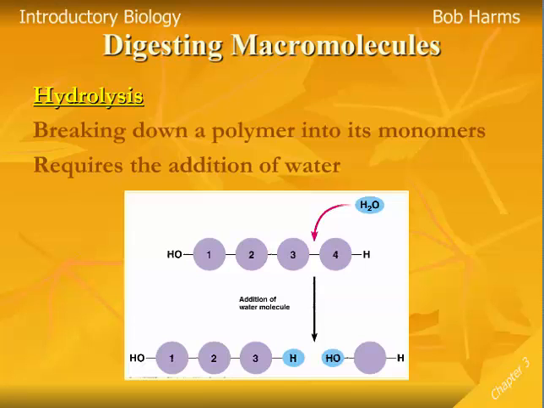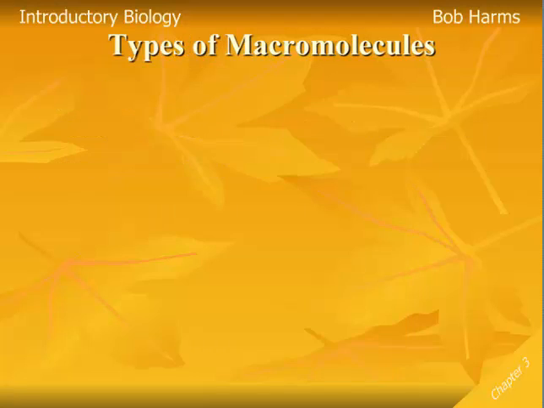And so here we can see a polymer, a long chain. We're going to add a water to it, and that's going to break off one monomer. We can add a second water and break off another monomer, and we're going to repeat that process. And certainly this is a large part of our digestion, again, as we break down foods, breaking those macromolecules into smaller monomers, and then our cells can process those monomers in many, many different metabolic pathways. So we've discussed several things that all of these different macromolecules have in common. Hydrolysis to tear them down, dehydration synthesis to build them, that polymer-monomer construction.